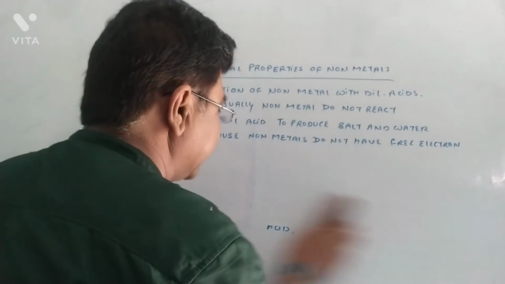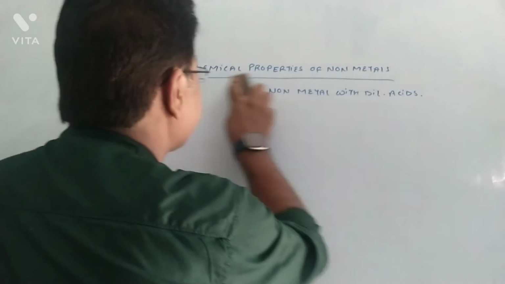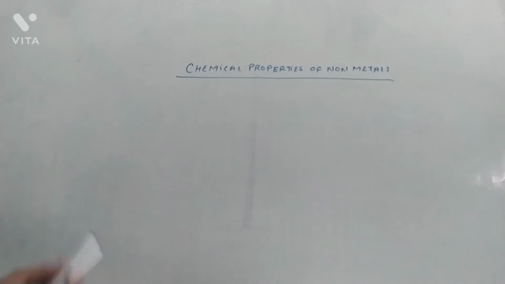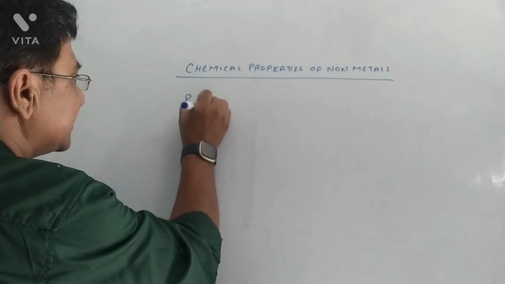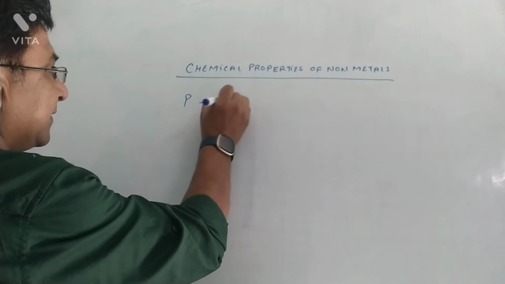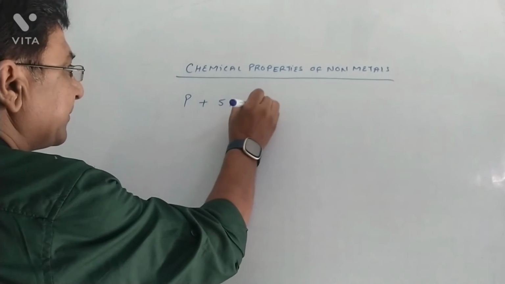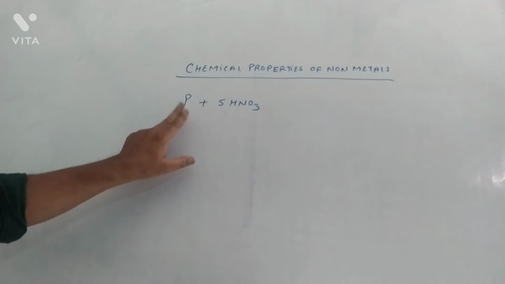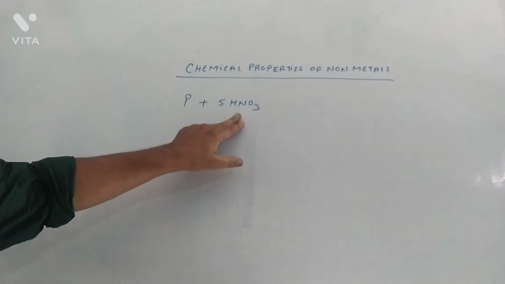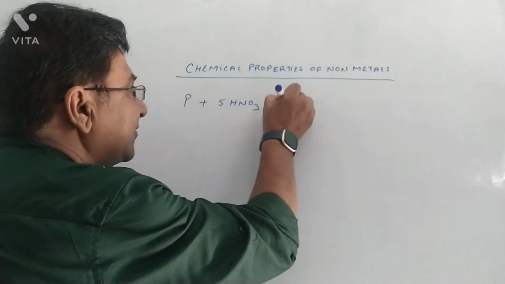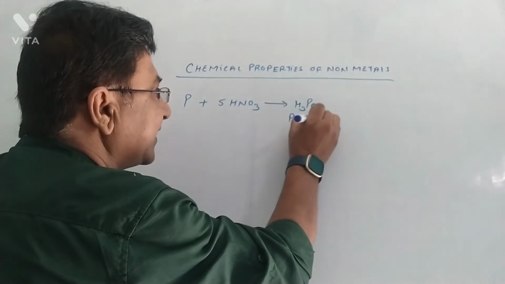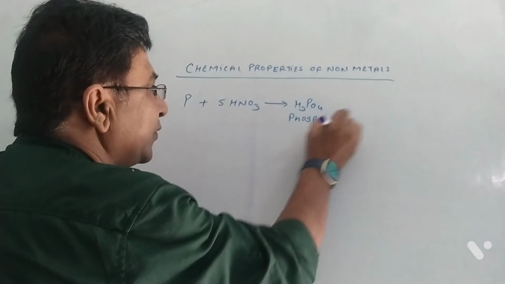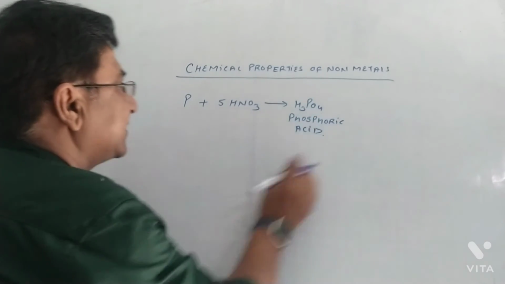One more exception we will discuss. In that case, phosphorus is reacting with nitric acid. When phosphorus, which is a non-metal, reacts with nitric acid, it is going to produce phosphoric acid, another acid. See, a very different kind of reaction which occurs.